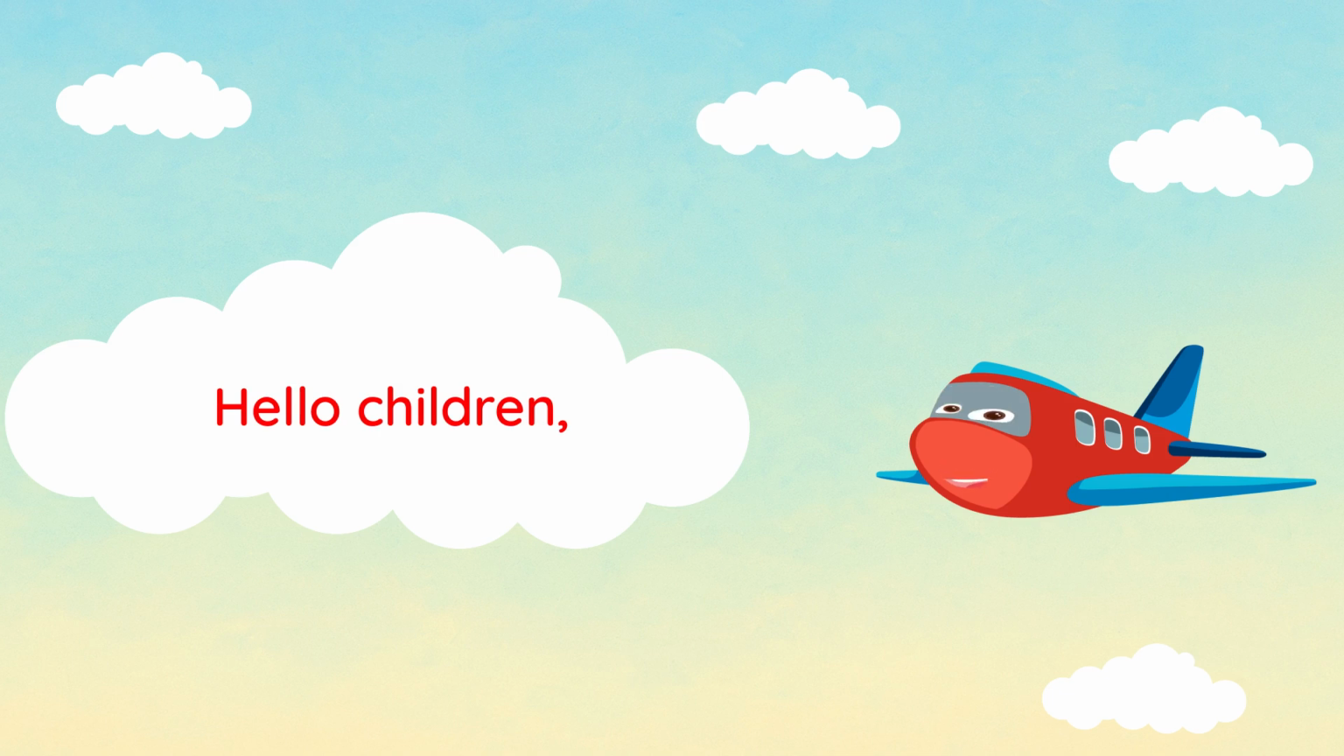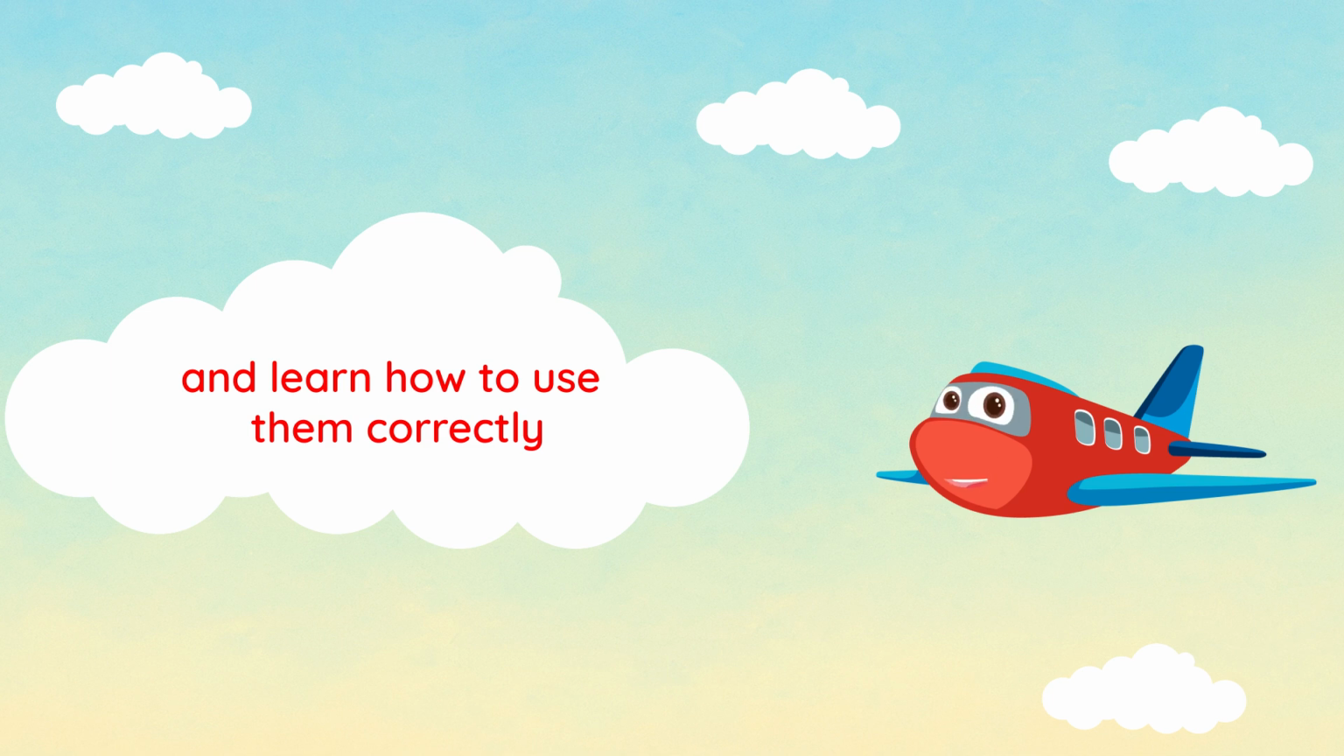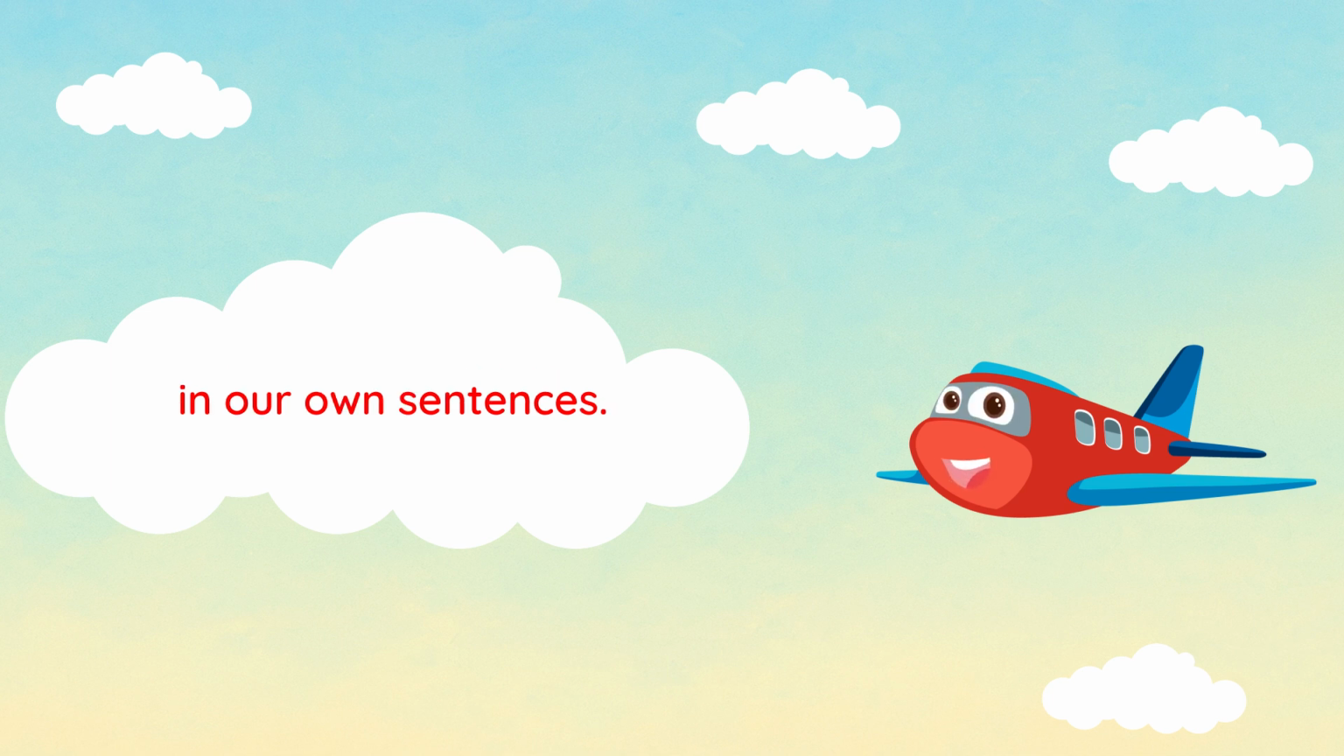Hello, children. We use different words to join ideas and make our sentences more interesting. We use "and" to add ideas, "because" to give reasons, and "but" to show contrast. Let's listen to these examples and learn how to use them correctly in our own sentences.